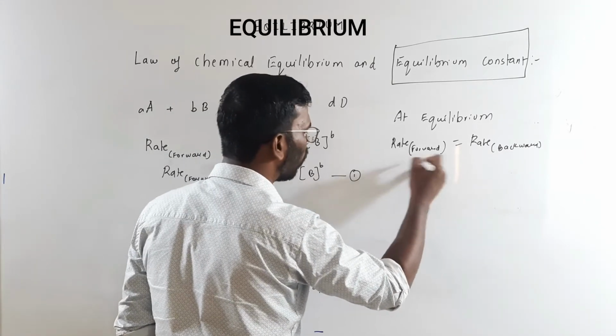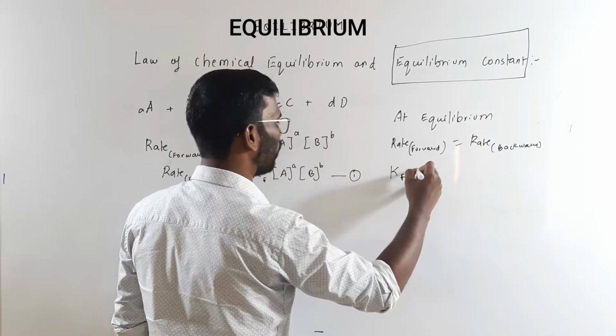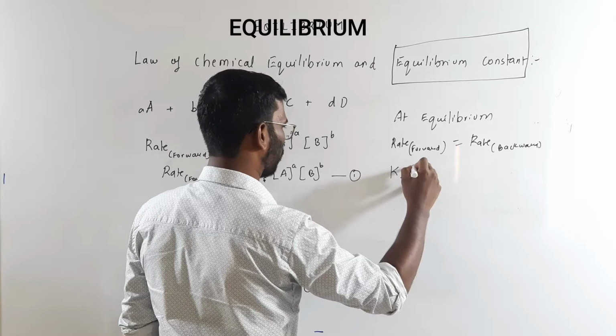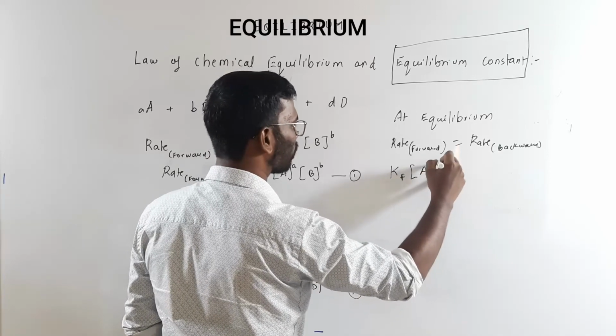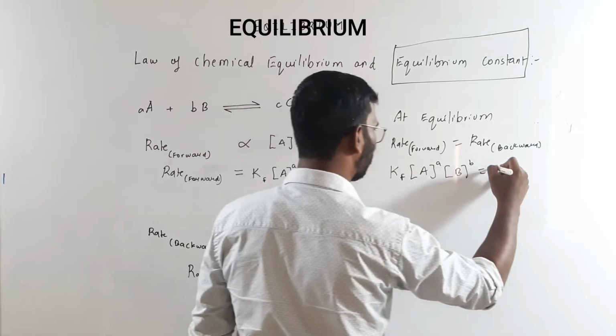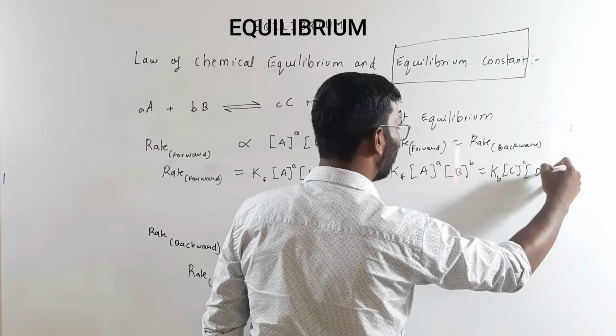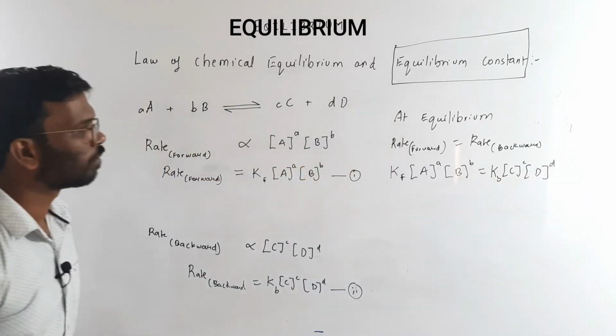So equation 1 and 2 I am equating. So what will I get? I will get Kf into Kb is equal to C raised to C and D raised to D, right?